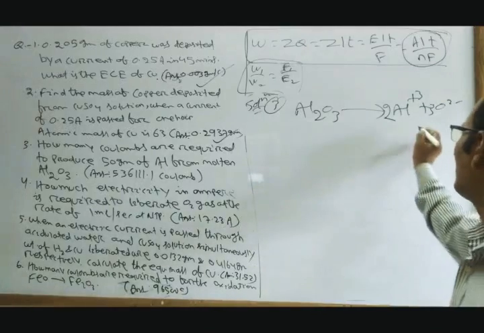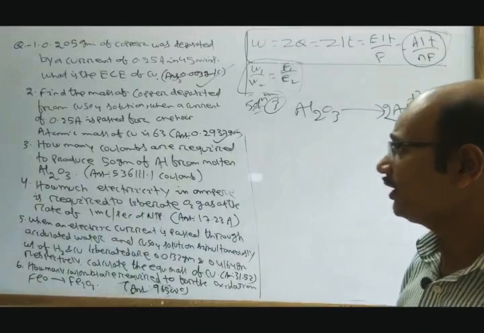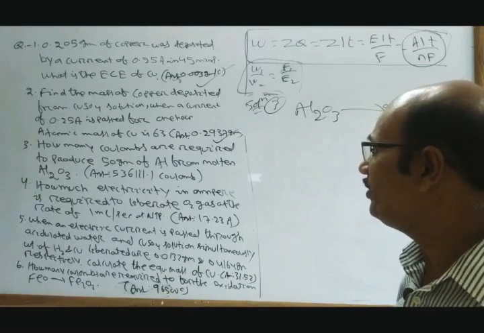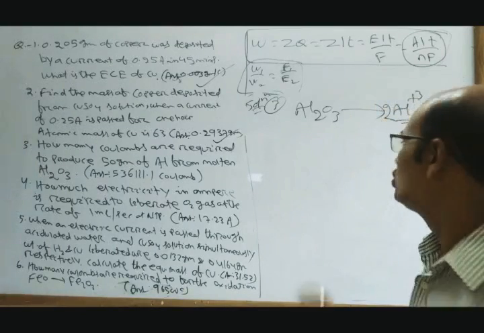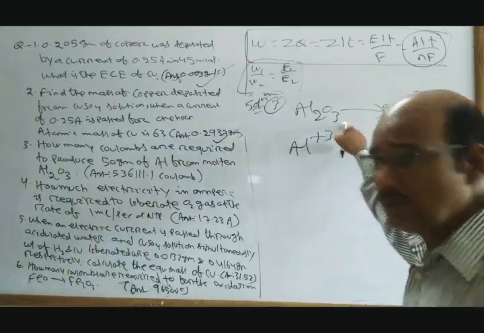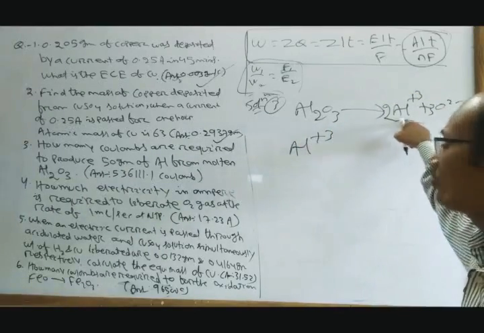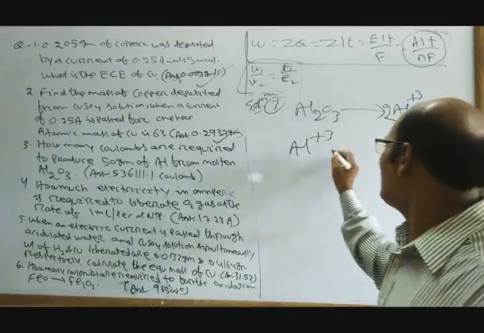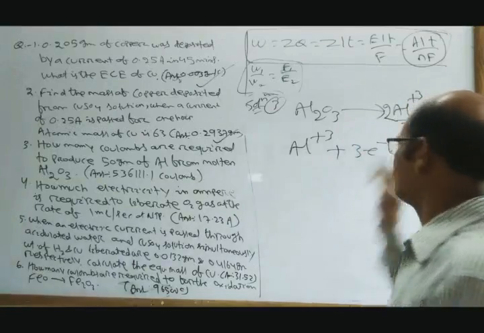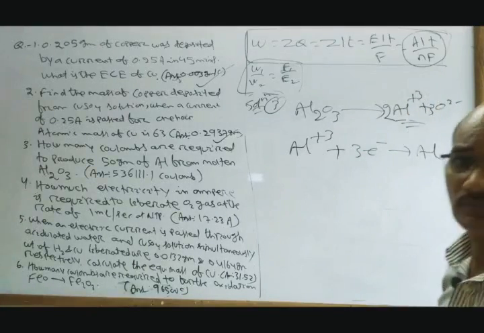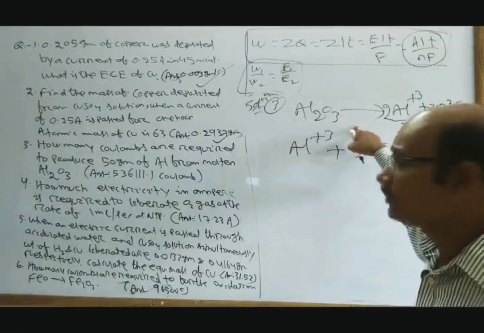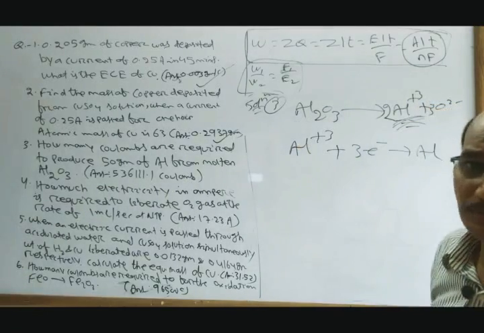That means I am getting Al3+. From the Al2O3 we have Al3+, and Al3+ plus 3 electrons will give Al. So molten Al2O3 means we have Al3+.